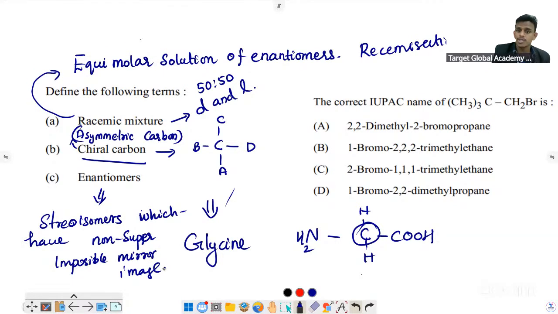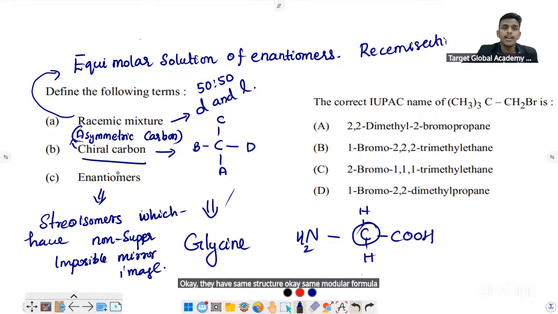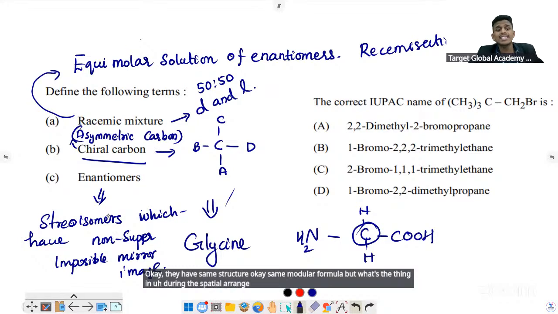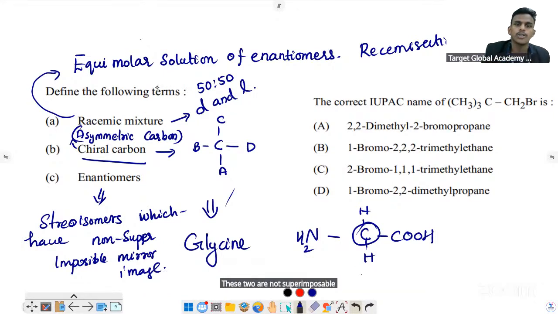They have the same structure, the same molecular formula, but during the spatial arrangement, they arrange in such a way that their mirror images will not superimpose. Like our hand, in the textbook you can see our hand. The mirror image of our hand is this other hand. These two are not superimposable, right? So that is known as enantiomers.